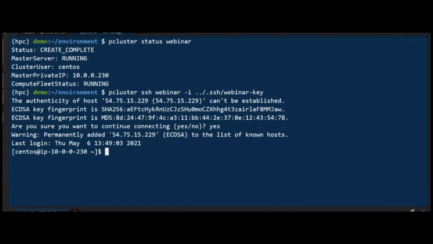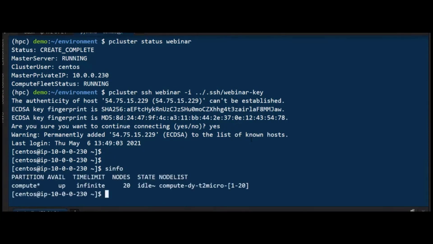In this example, I have specified the key that I have configured before. So you see now I am logging into the cluster. I am the user CentOS because I have decided to deploy with the CentOS 7 operating system, and I can immediately run the Slurm commands to start submitting a job. In this case, I'm running sinfo, that is the Slurm command that shows the status of the queue. As you can see, I have 1 queue at the moment, and the number of nodes is 20. That is the maximum capacity that I have defined before.